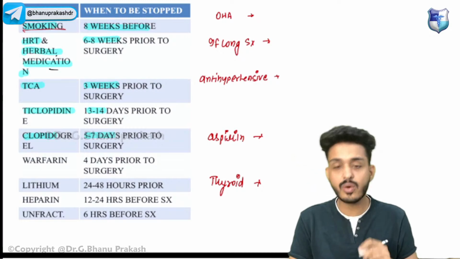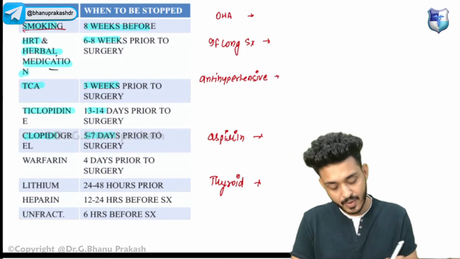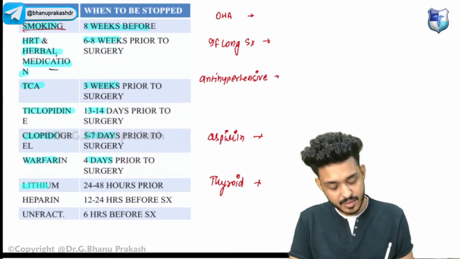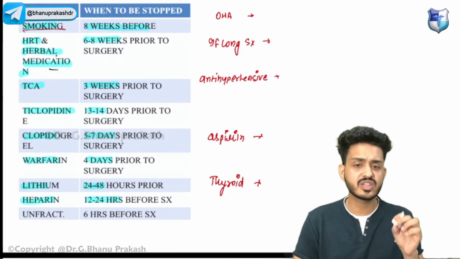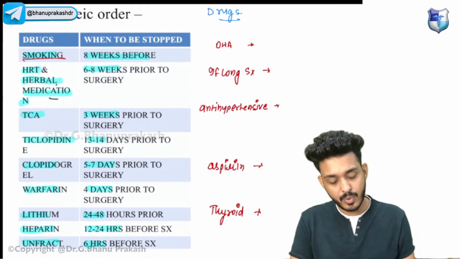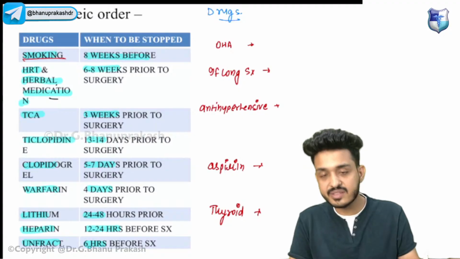Clopidogrel, we have to stop 5 to 7 days prior to surgery. Warfarin, we have to stop 4 days before surgery. Lithium 24 to 48 hours. Heparin 12 to 24 hours, but unfractionated heparin we can continue until 6 hours before the surgery. Okay, these are the important ones. Apart from that, they have asked questions based on this.